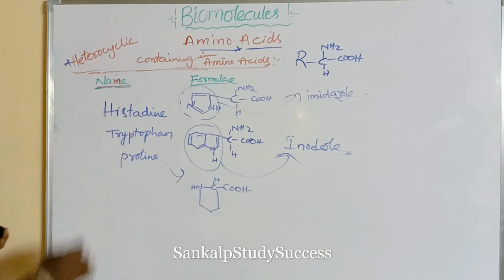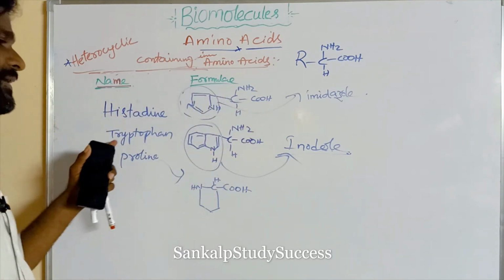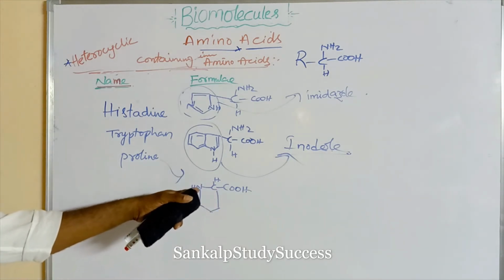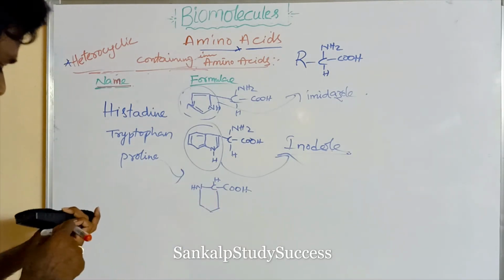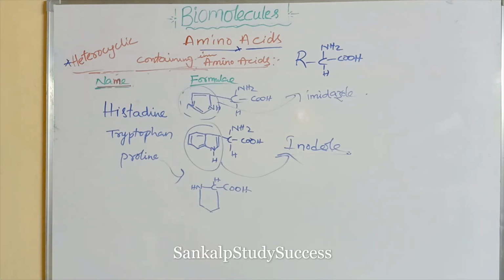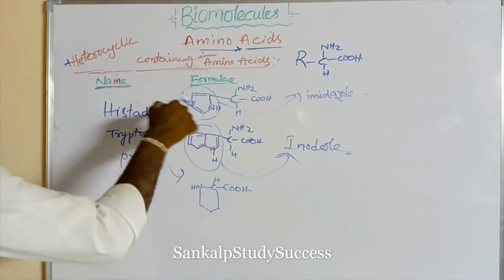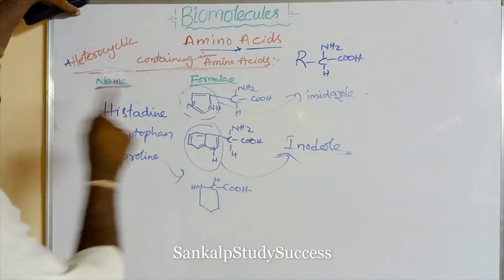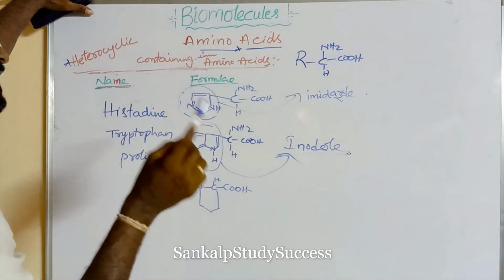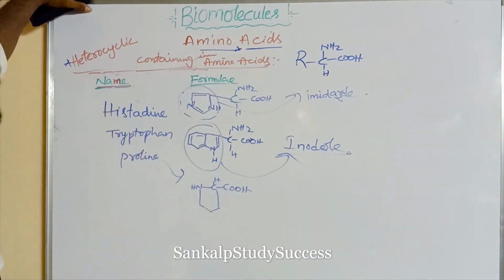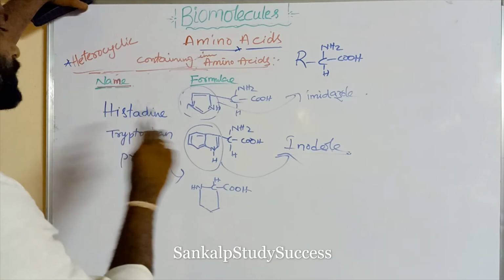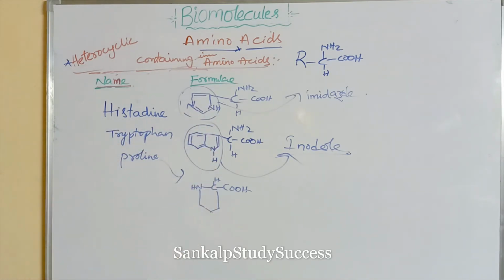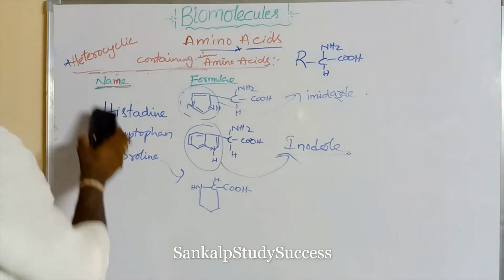So these 3 are very important. Histidine contains an imidazole ring, tryptophan contains an indole ring, proline contains a secondary amine group. So these 3 are heterocyclic. Heterocyclic ring means, in the ring if all atoms are carbon, that is said to be homocyclic. If in the ring one atom is different, like heteroatoms such as nitrogen, oxygen, sulfur, that is said to be heterocyclic. Here all the rings contain N, so these are said to be heterocyclic amino acids.